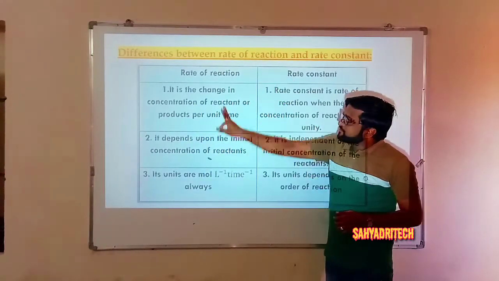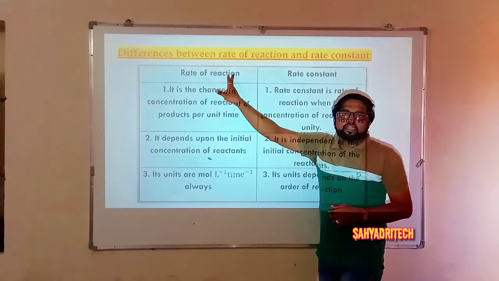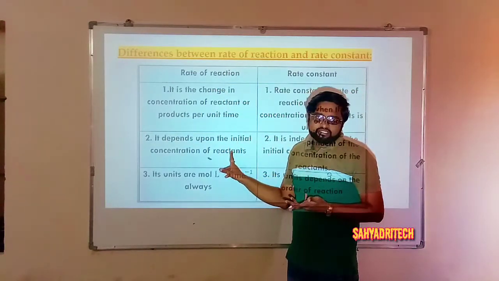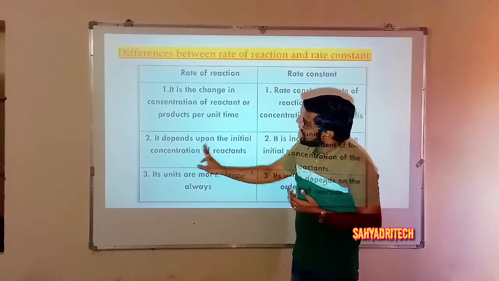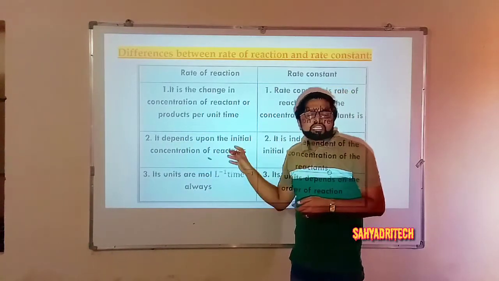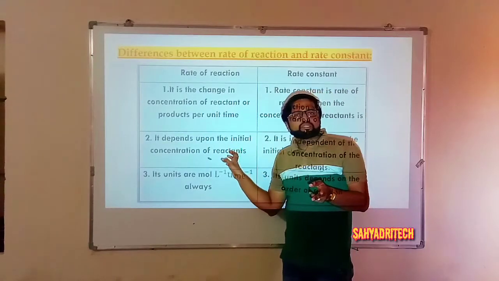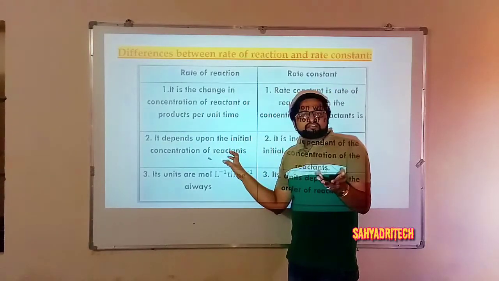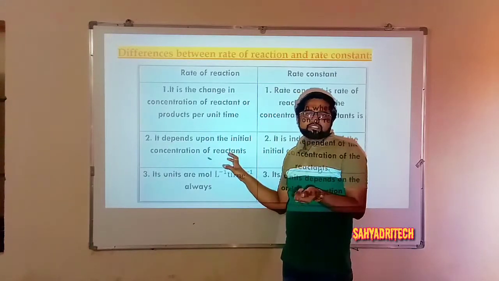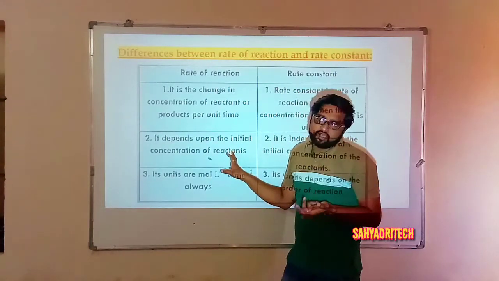Second difference, rate of a reaction depends on the concentration of reactant species. We already mentioned, so I say it depends on the initial concentration of reactant species. Both are directly proportional. More the reactant concentration, more is the rate of reaction. Less the concentration of reactants, less is the rate of a reaction.